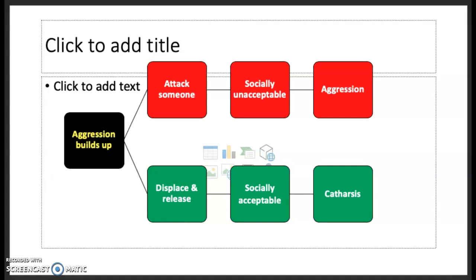In the instinct theory, it starts with a build-up of aggression, then the most important, whereby a performer can go one of either two ways. If the performer ends up acting aggressive, it goes from a build-up of aggression to attacking someone, then this behavior is seen as socially unacceptable, and therefore aggression. On the other hand, it can lead from a build-up of aggression to then displacing and releasing the aggression, which is socially acceptable, and then there is catharsis, which means releasing strong suppressed emotion.